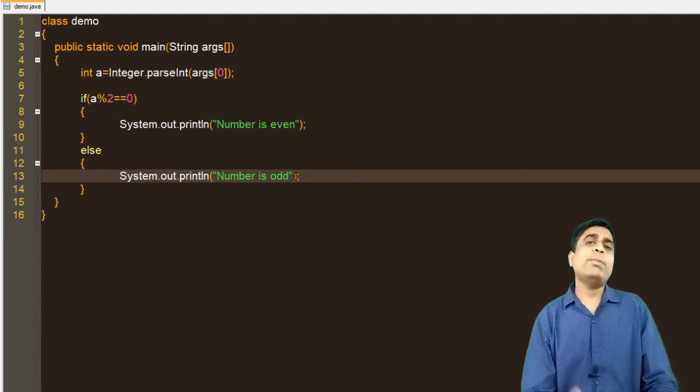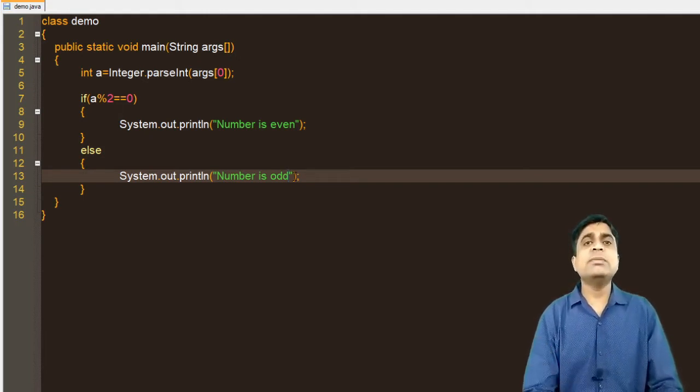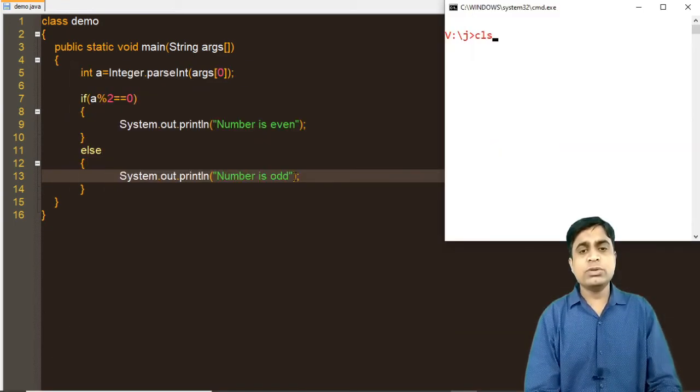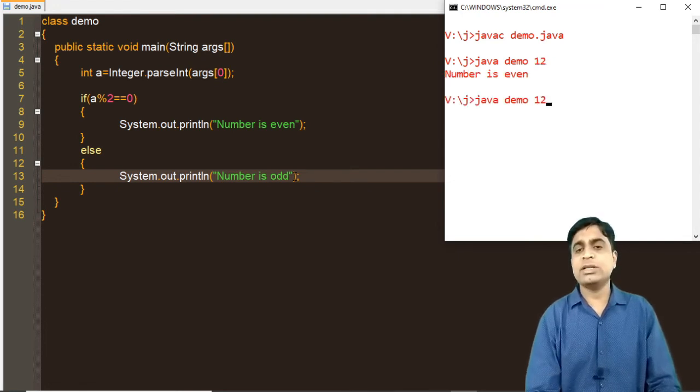So here we have: make a program to check whether the given number is even or not, where the number is passed as a command line argument. If you want to run this code again, you can check it out. Now, java, you need to pass the value over here. Suppose you pass 12, the number is even. If you pass 11, the number is odd. So you can see how to pass a value in the command prompt.